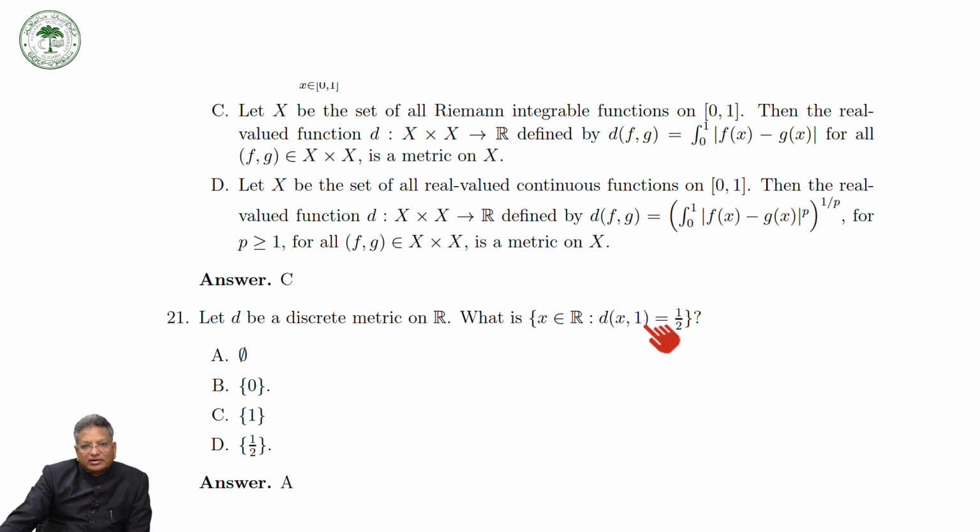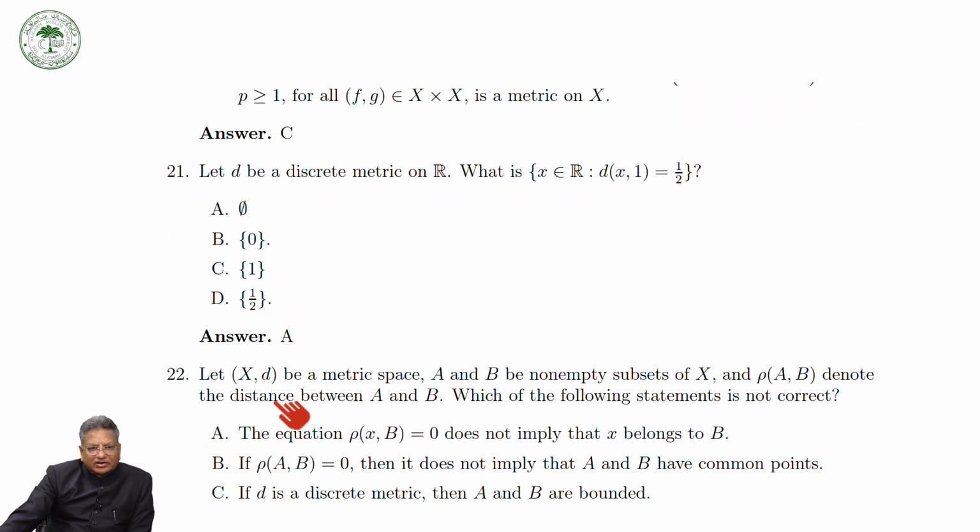If x is different from 1, then this should be 1, and it is not equal to half, so x should not be different from 1. If x is equal to 1, then this is equal to 0. So 0 is not equal to half. So this set must be the empty set. So the answer is the empty set.